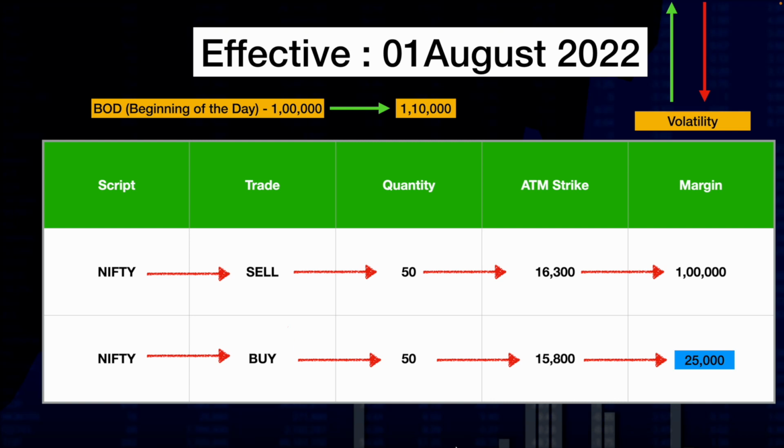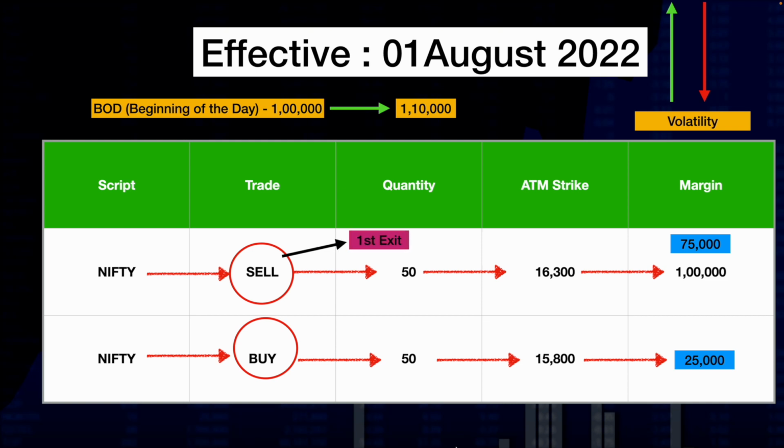This is because the buy position which you bought will act as a hedge or protection to the sell position that you took. Now the balance 75,000 will get released. Some traders use this amount to add more positions. Now the very important thing that every trader has to know is that when you are exiting the position or closing the position, you need to exit the sell positions first.